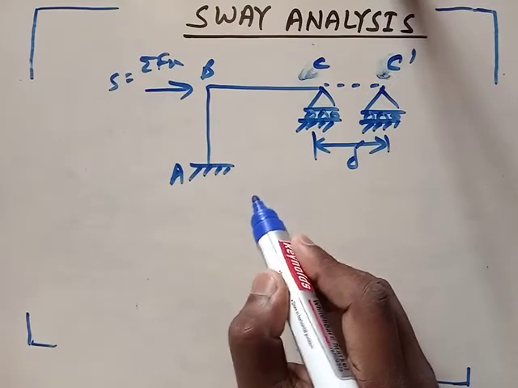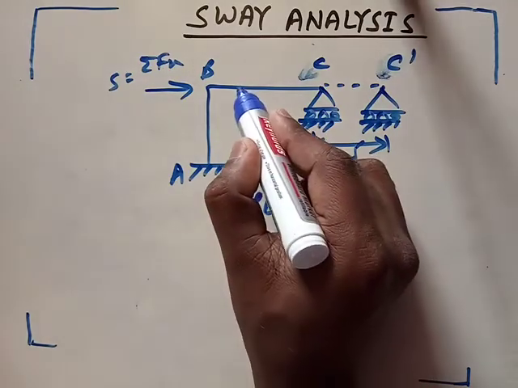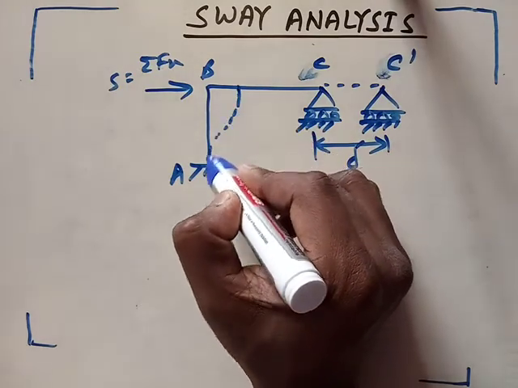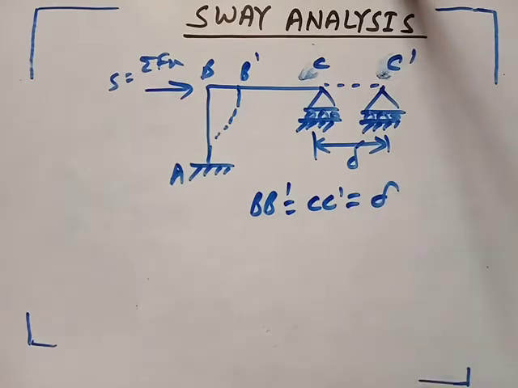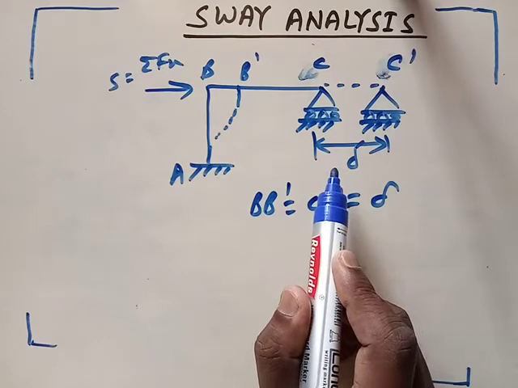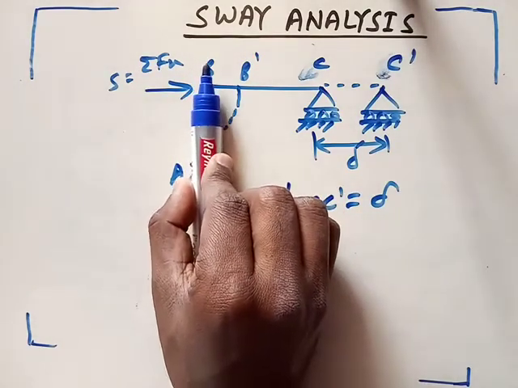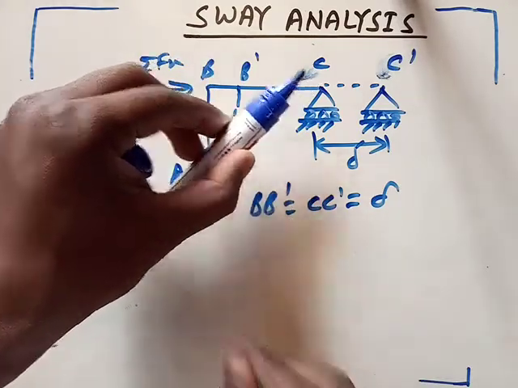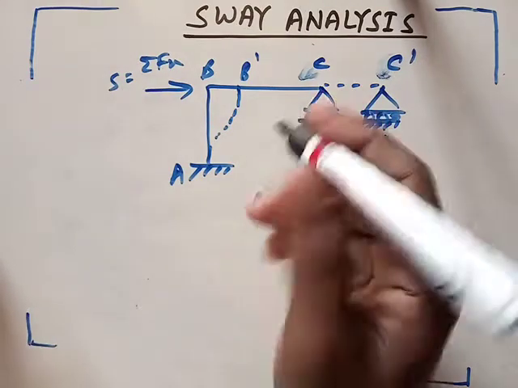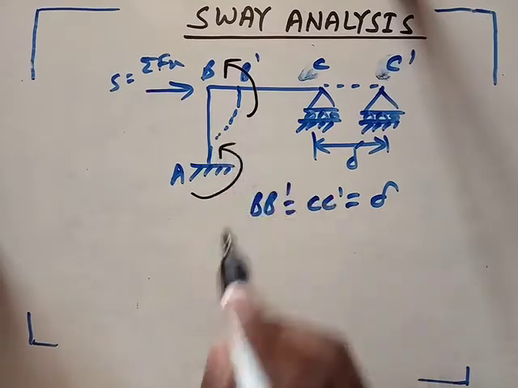So what is the deflection? Suppose this part will be like this. So BB dash is equal to CC dash, equal to delta. The beam has reached to C dash. So due to this deflection, you can see this AB column is rotating in clockwise direction. So a moment will develop in anti-clockwise direction here. Here also it develops in anti-clockwise direction.